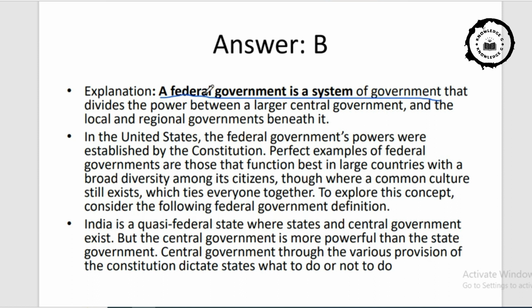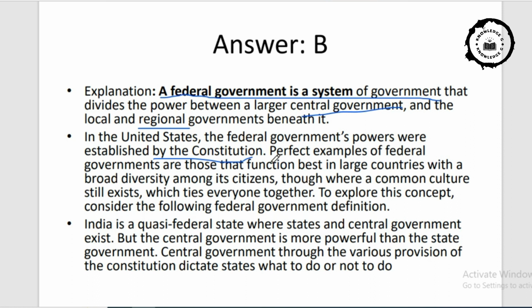See, the federal government is a type of government that divides the power between a larger central government and the local and regional government. In the Indian context, it will be all the state governments, that means regional and the local, panchayat and municipality. In the United States, the federal government powers are established by the Constitution.